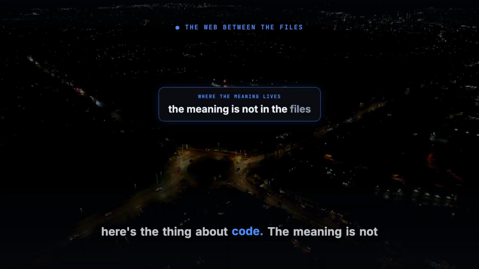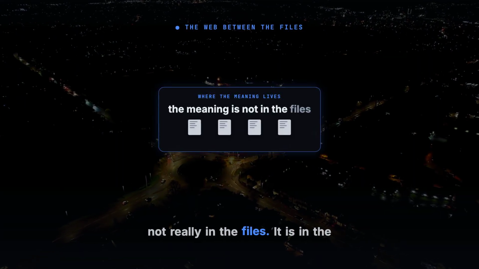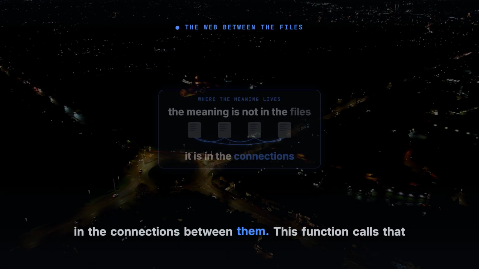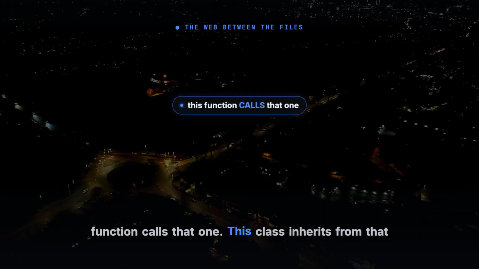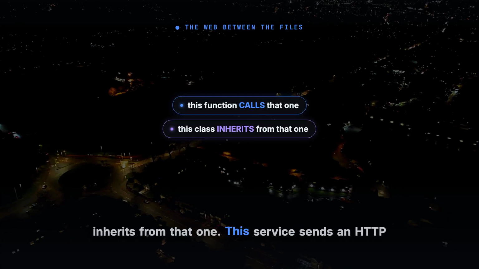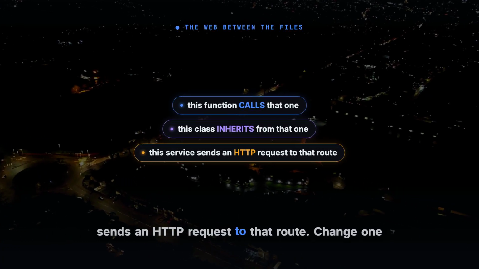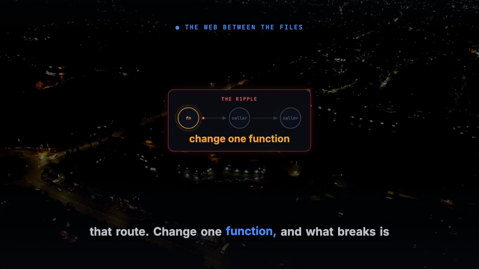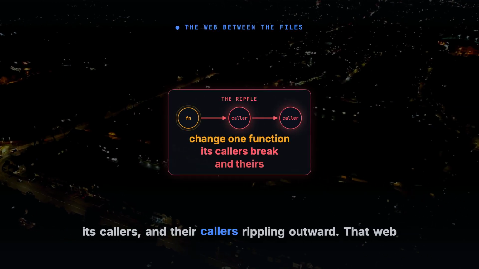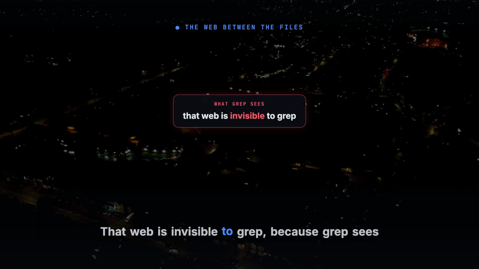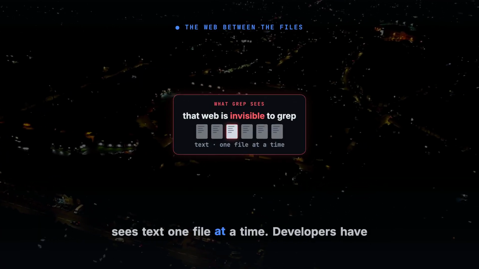And here's the thing about code. The meaning is not really in the files. It is in the connections between them. This function calls that one. This class inherits from that one. This service sends an HTTP request to that route. Change one function, and what breaks is its callers, and their callers rippling outward. That web is invisible to grep, because grep sees text one file at a time.